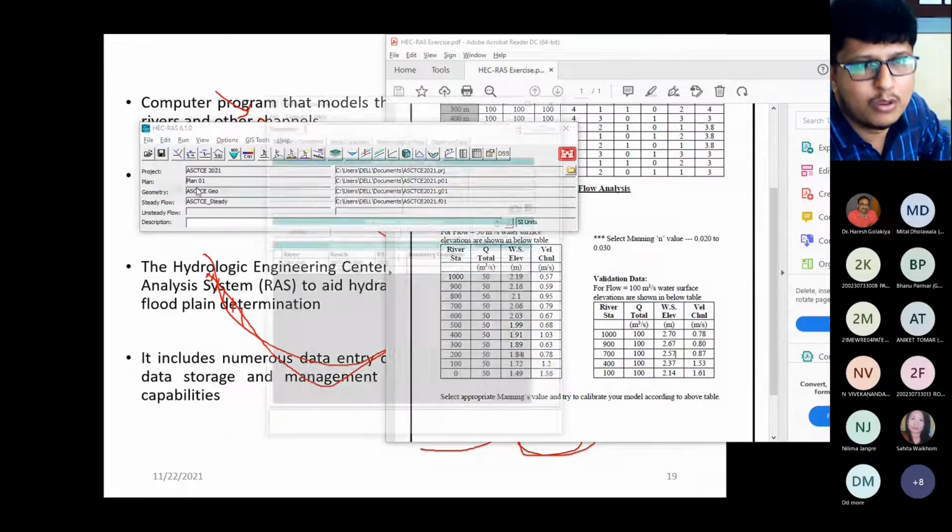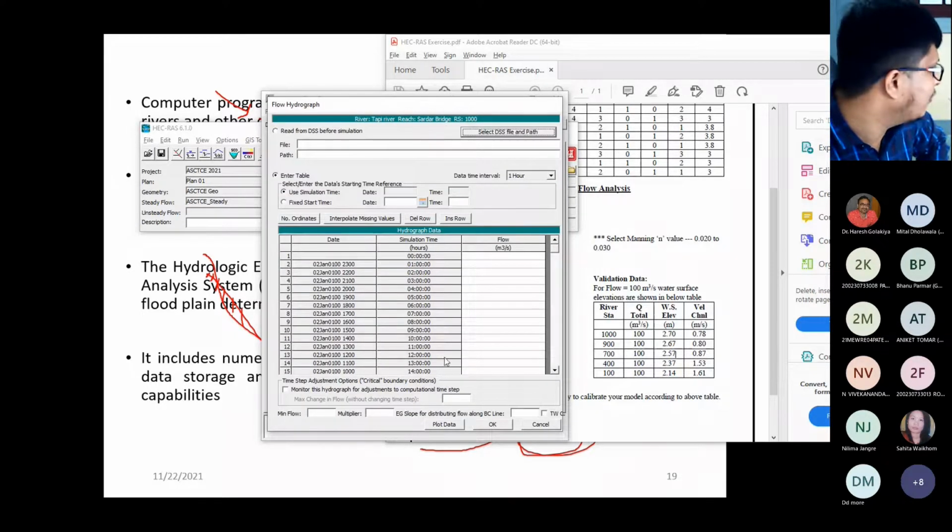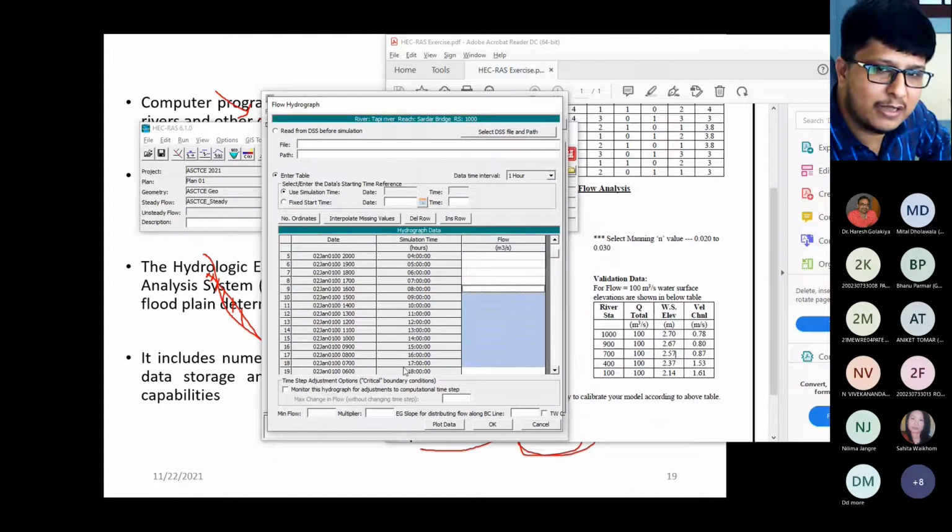See, I am showing you. When you go for unsteady, you need to enter the boundary conditions, that is two. One boundary condition on the upstream side will be the flow hydrograph, and on the downstream side it is the stage or normal depth, right? Why the flow hydrograph? Because in the flow hydrograph, you need to enter the hourly discharge data. You can see this is hourly discharge data, right?